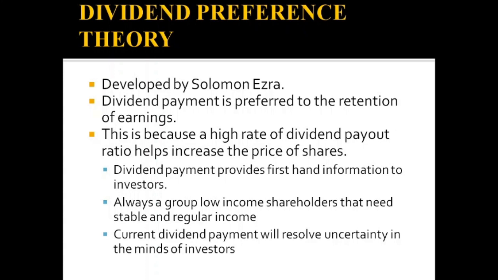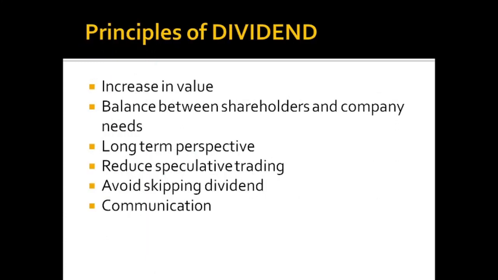Because dividend payment provides first-hand information to the investors about the profitability of the company. And a group of low-income average shareholders definitely prefers a stable and regular income in the form of dividends. And current dividend payment will resolve the uncertainty in the minds of investors regarding the performance of the company. Because of all these reasons, as per Solomon Ezra, the average normal investors prefer dividend payment over the retained earnings. That is the dividend preference theory.